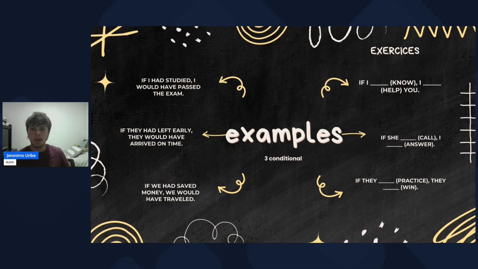So yeah. And the third one is, if they had practiced, they would have won. This is also a really good example. For example, in a football match, if the team practiced together and not alone, they would have had more probabilities to win the match.